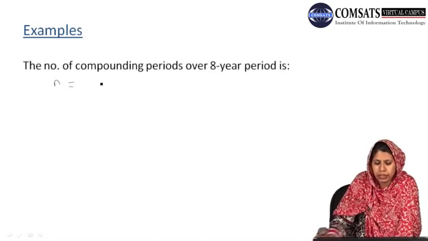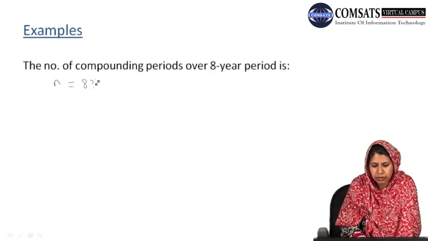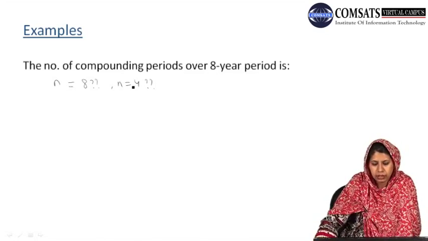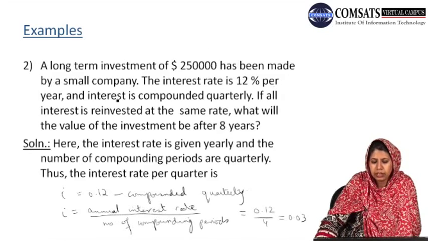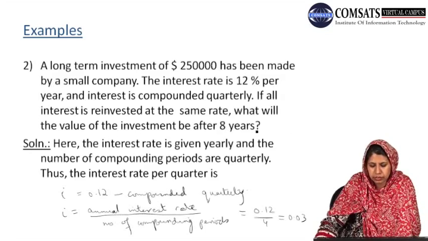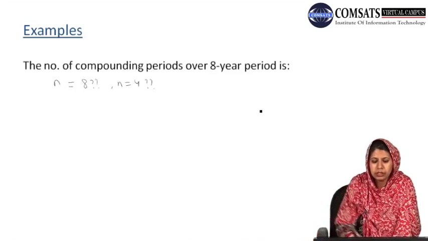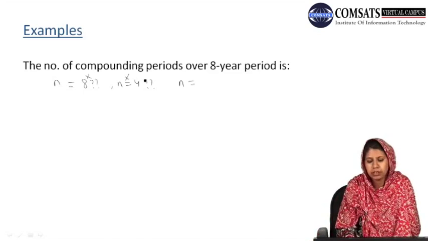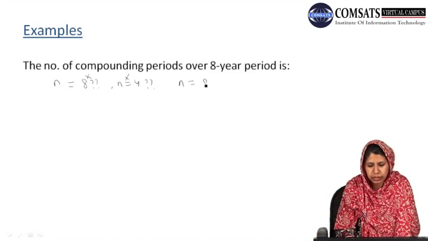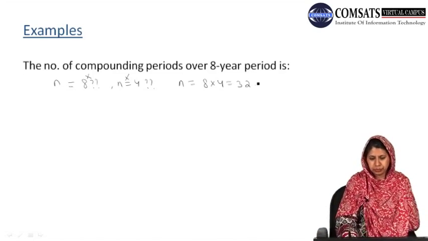Since the interest is compounded quarterly and we want the value after 8 years, the number of compounding periods will be 8 × 4, which is 32.